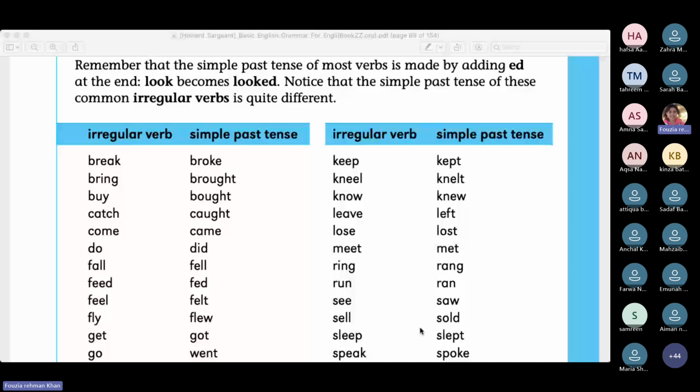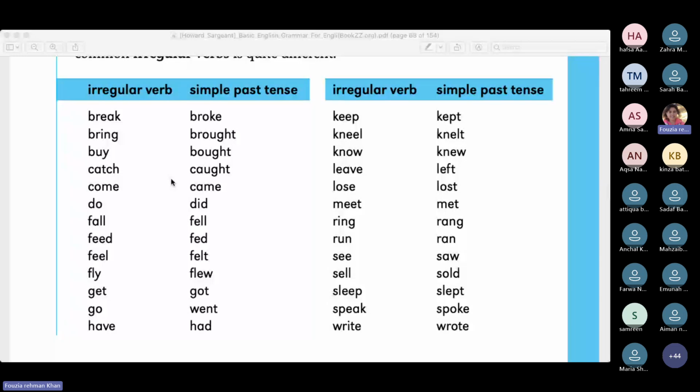Otherwise, when the class ends, you'll stay in the class and keep doing whatever exercises I'm giving you, right? So for now, make sentences taking 2 regular verbs and 3 irregular verbs, and make sentences of the past tense forms of these verbs quickly. And for this, I'm giving you 3 minutes. We cannot wait more since we are on recording.